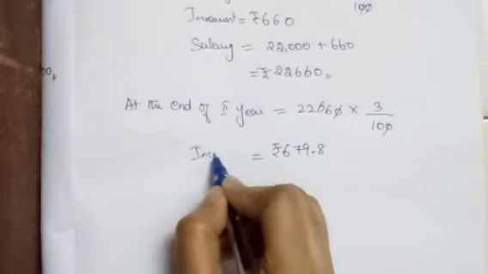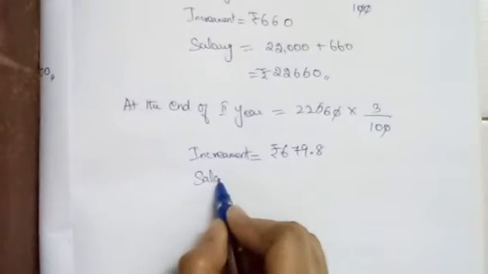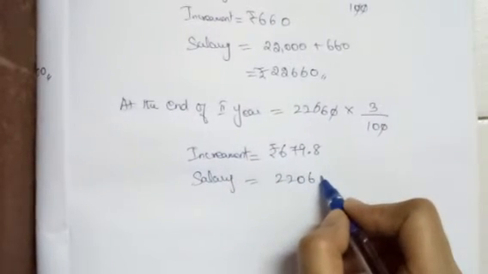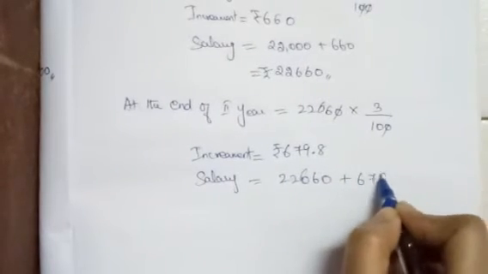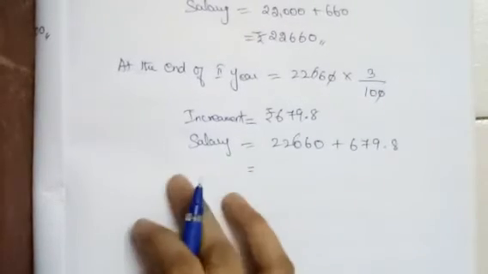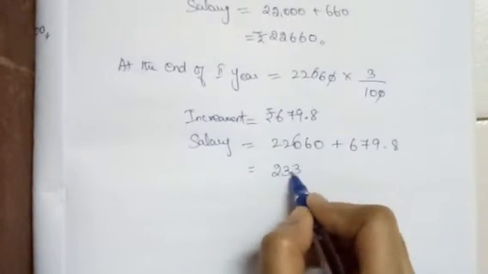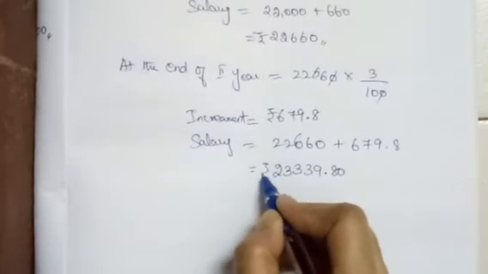This is your increment alone. Then the salary: already he is getting 22,660 rupees plus this increment of 679 rupees 80 paise. So at the end of the second year, he is getting a salary of 23,339 rupees 80 paise.